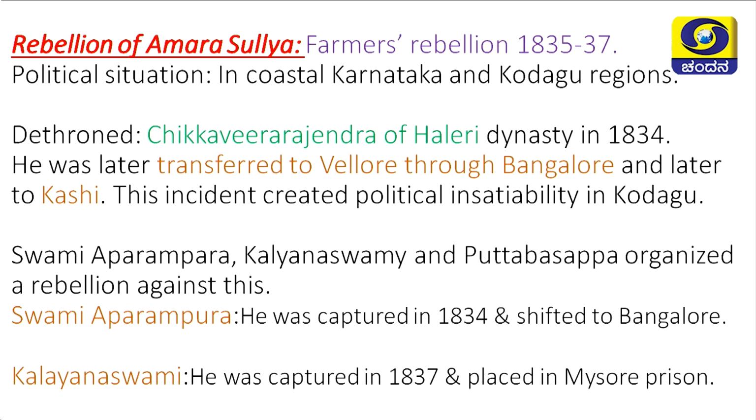So, there were people who sought to protest against the Britishers. Who were they? I am going to mention them to you, my students: Swami Aparampara, Kalyana Swami, Puttabasappa. If you come to Swami Aparampara, the people thought that he was the son of Appaji. Who was Appaji? The people thought that Appaji was Chikka Veera Rajendra.